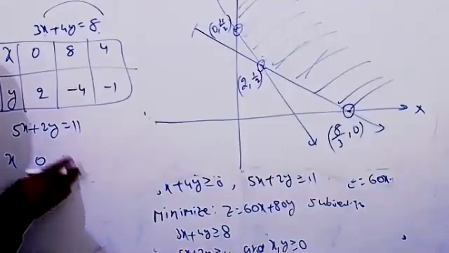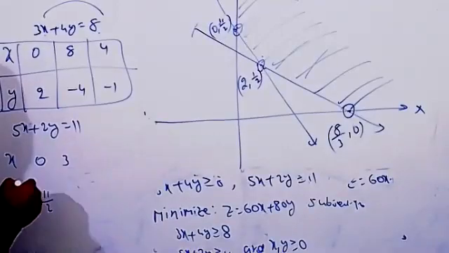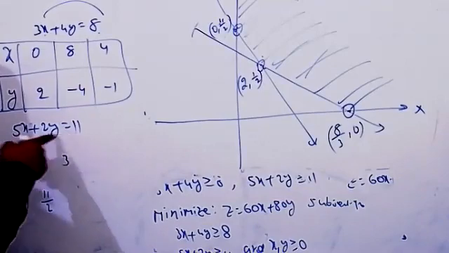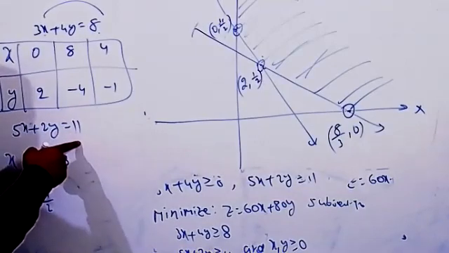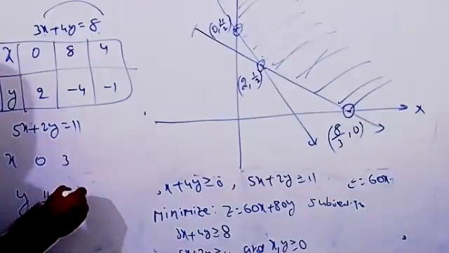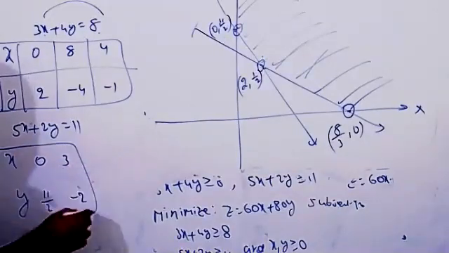To minus 2, it's okay, it's fine. If you take x equal to 3, then 11 minus 15, so minus y is 4, equal to minus 2. Minus 1 to minus 2. I think it's enough.